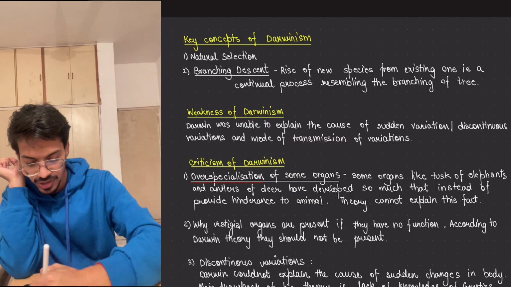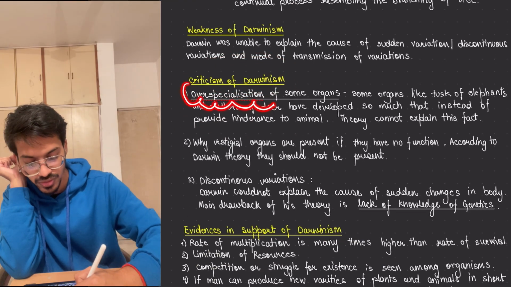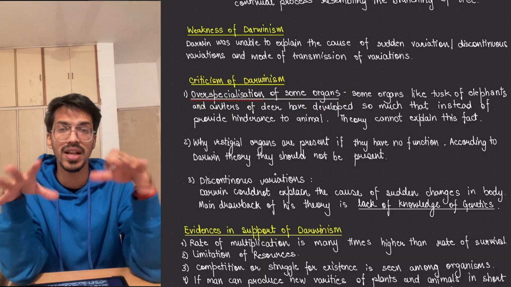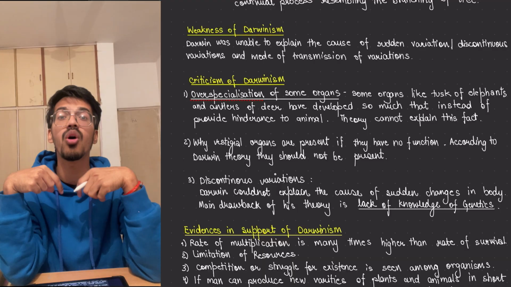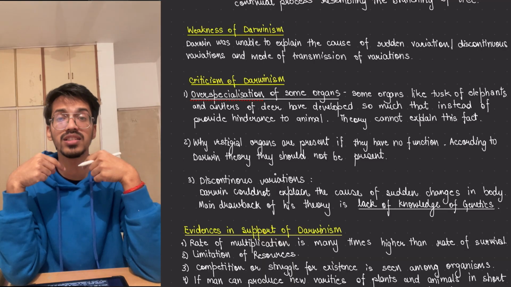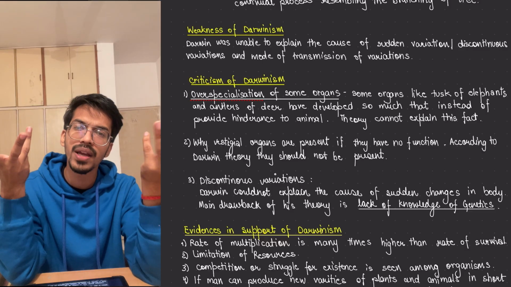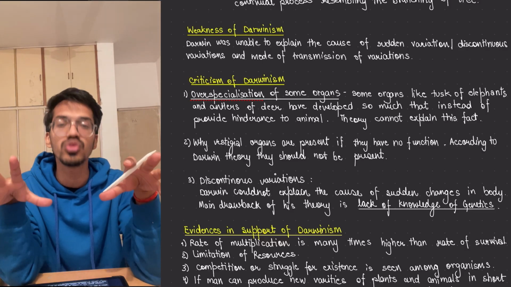Okay, now what is the criticism of Darwin? First of all, over-specialization of some organs. It says that there are certain organs which are so specialized, so big, so prominent, yet of no use. For example, the tusk of the elephant, the white teeth of the elephant. What is the use of it? Why is it present? It's not giving any help, it's just a hindrance.